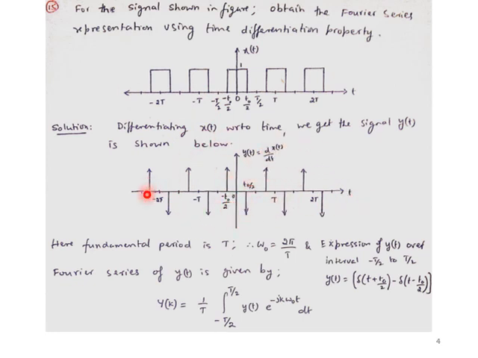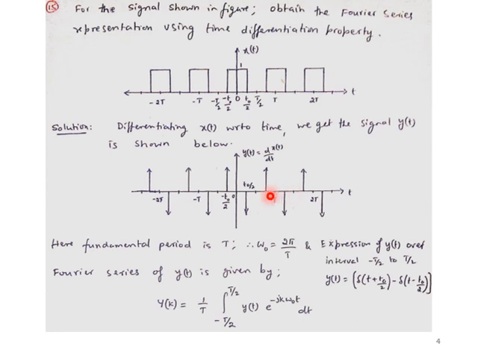So we got y of t, which is nothing but the differentiation of the given x of t. We got the impulse train of sequences. As I already mentioned, the fundamental period is t, so omega naught is equal to 2 pi by t. If I say the fundamental period is in terms of 2 pi by t, then I can always consider this signal in terms of 2 pi f also.